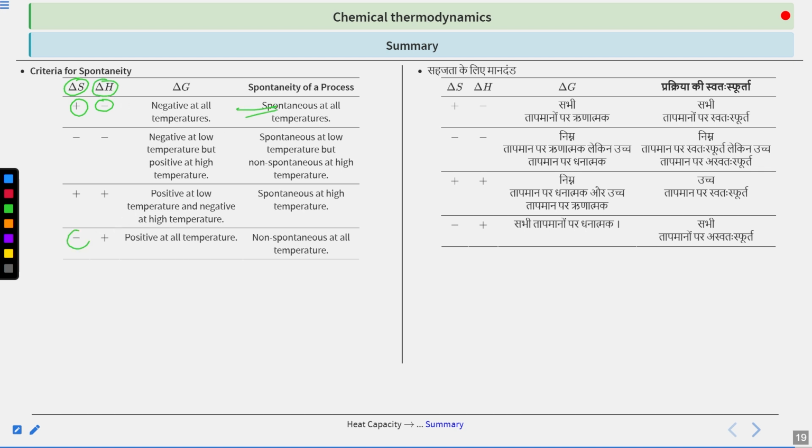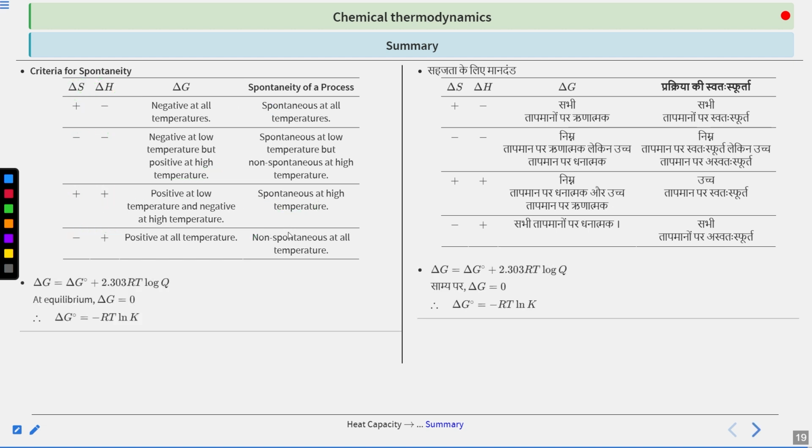And if entropy is negative and enthalpy is positive, then it is non-spontaneous at all temperatures. If both are negative, then the process is spontaneous at low temperature. And if both are positive, then the process is spontaneous at high temperature. Clear?